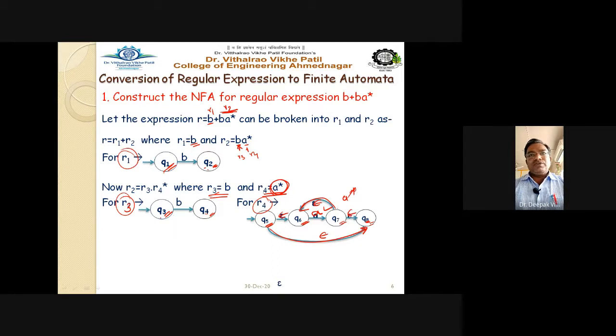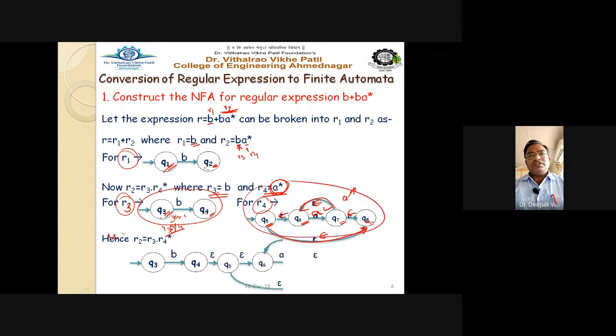Now what do we have to do here? We have to combine it. So first get it for R2. R2 is nothing but R3 dot R4. Dot is the series operator. You have to take it in a series way. So R2 equals R3 dot R4, and the meaning of dot is that you join the two diagrams in series. Join in series means dot.